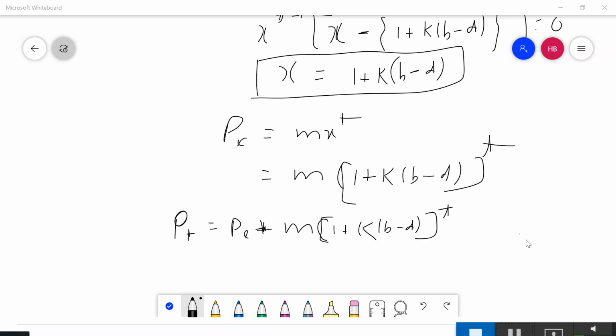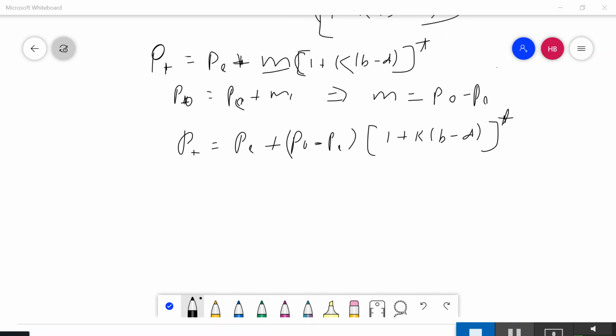So the solution of my equation will become Pt equal to the particular solution, which is the equilibrium price, plus the complementary solution, which we derived here. Now in order to find M, as we did in the Cobweb model, we put time t equal to 0. So Pt becomes P0 is equal to Pe plus M. If t is 0, the whole power term becomes 1, so simply M. So M will become P0 minus Pe.